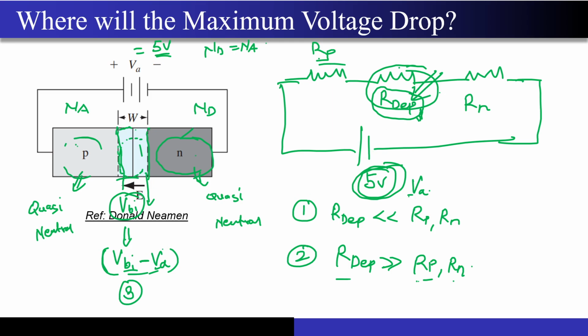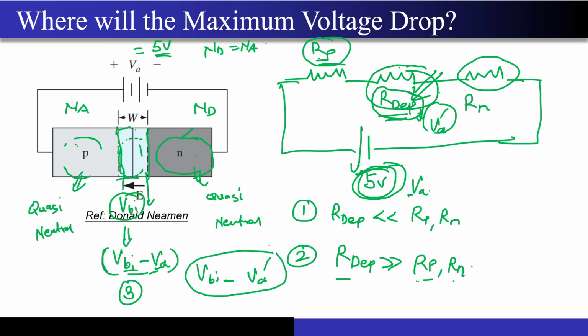So in next week's lecture, you will see that whatever V_A I am applying across the PN junction, this barrier will be lowered by exactly the same amount. If the resistance of these regions were comparable with this R_dep, then V_BI minus V_A would not hold true, because then you would have to apply a voltage divider, and whatever voltage V_A dash appears across this depletion region, that will be the amount by which the potential barrier goes down.